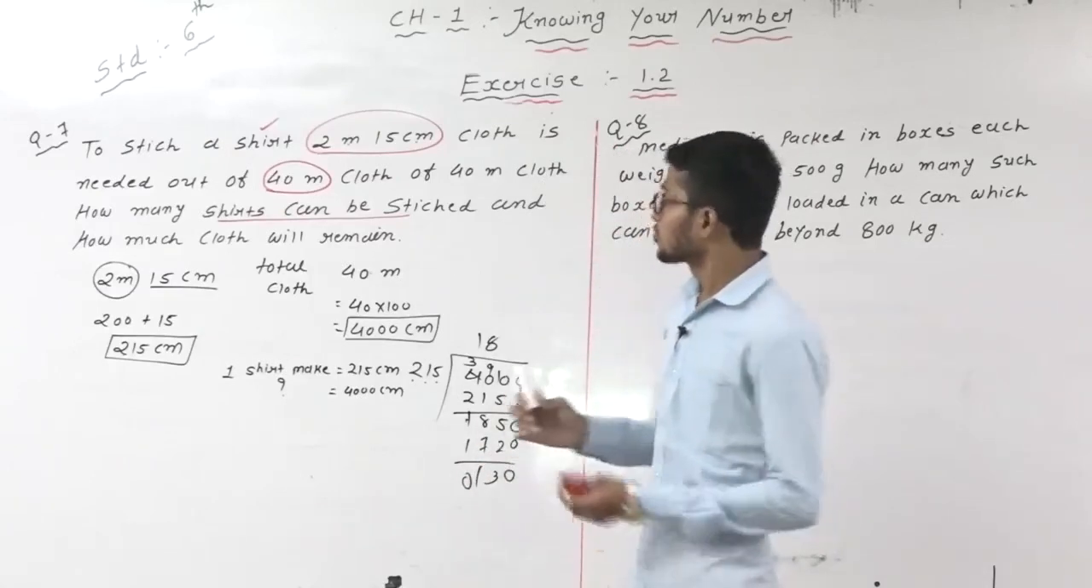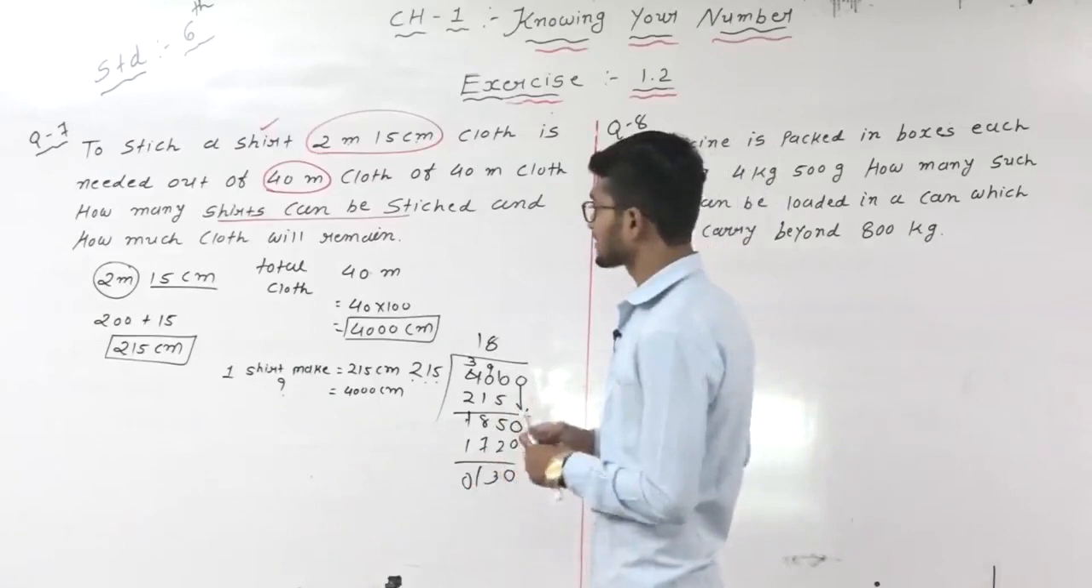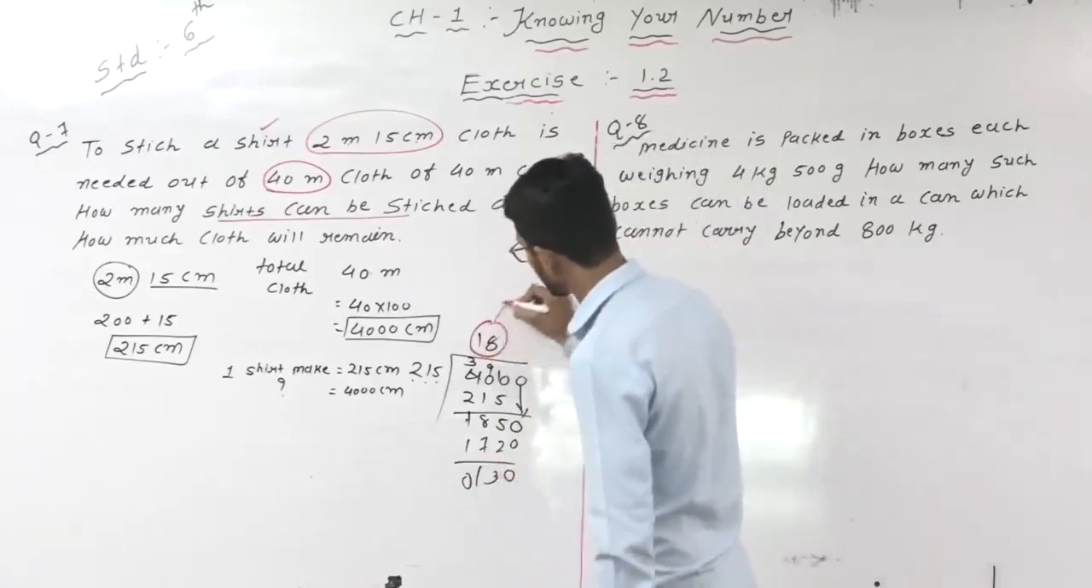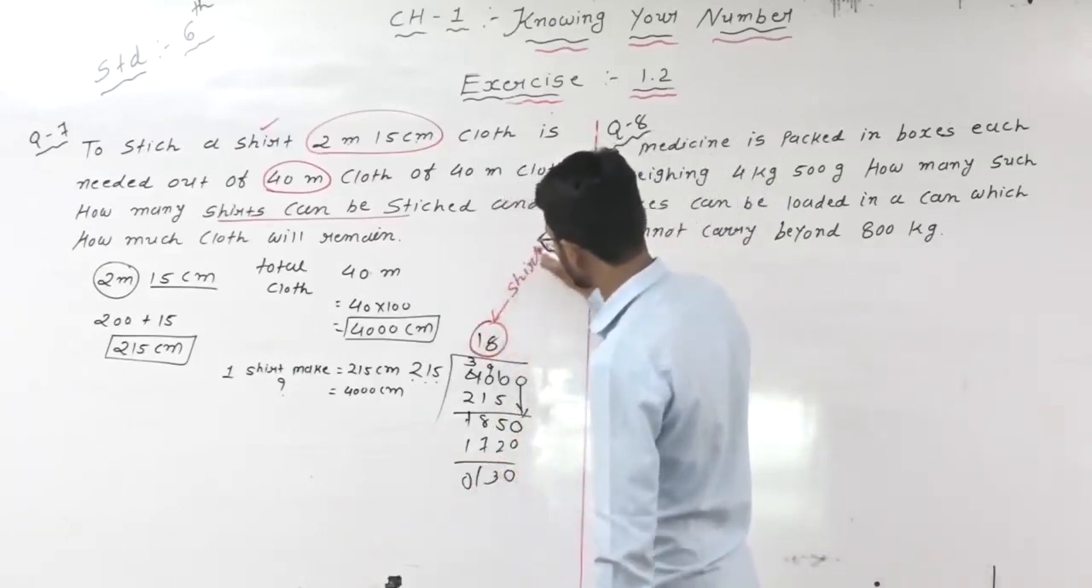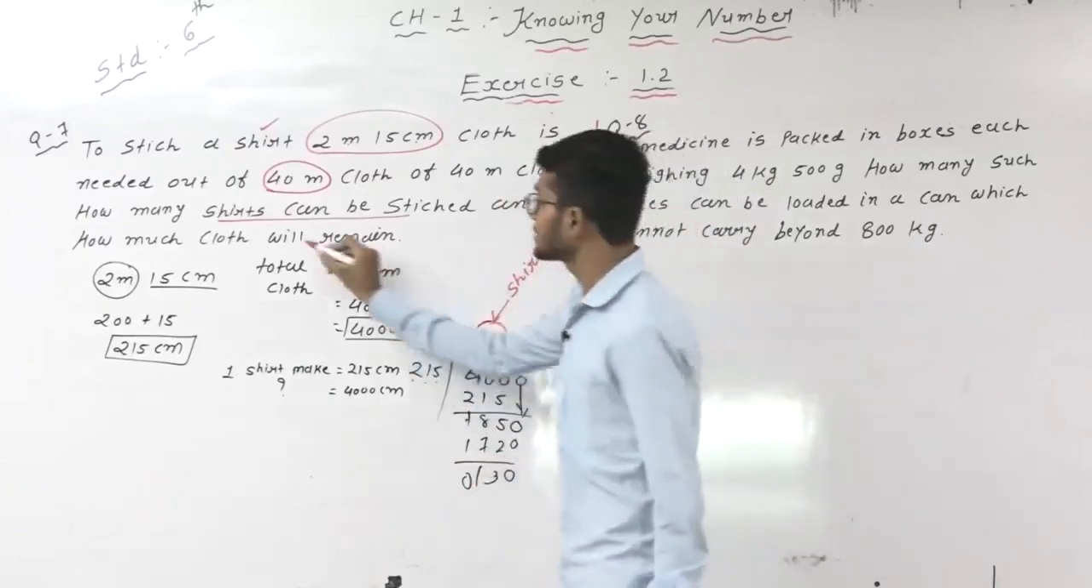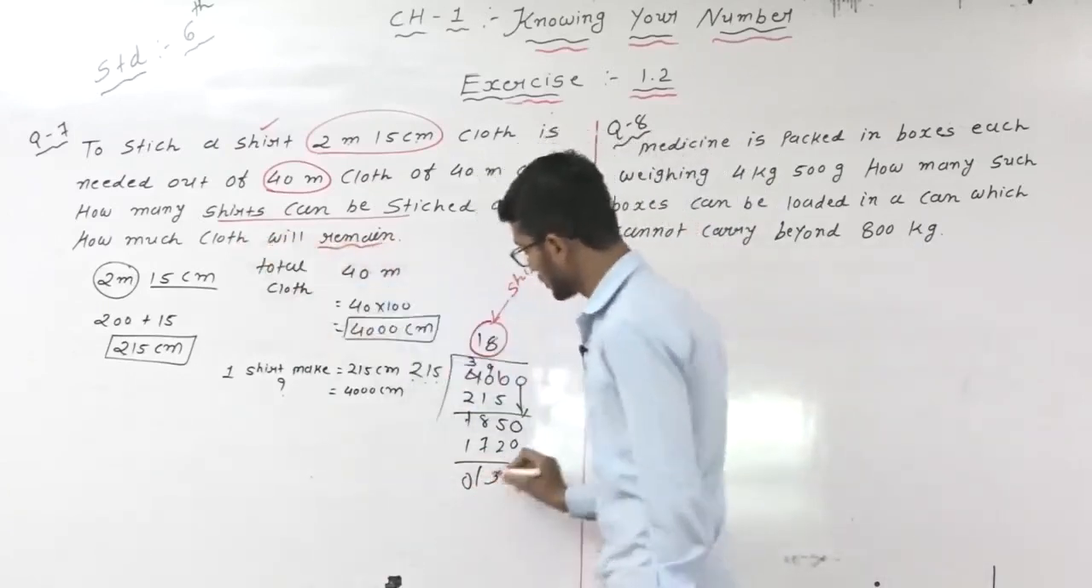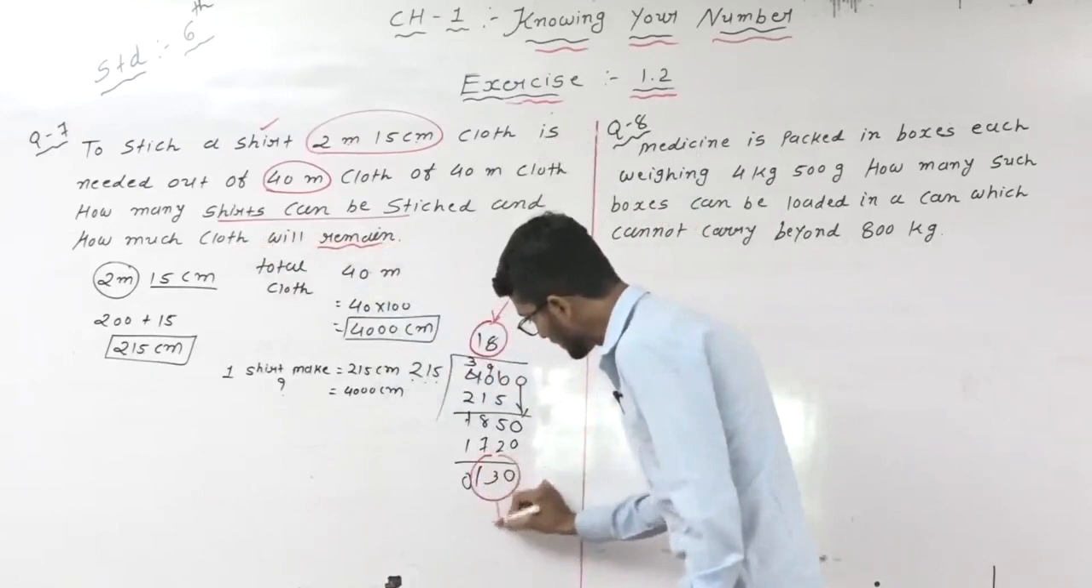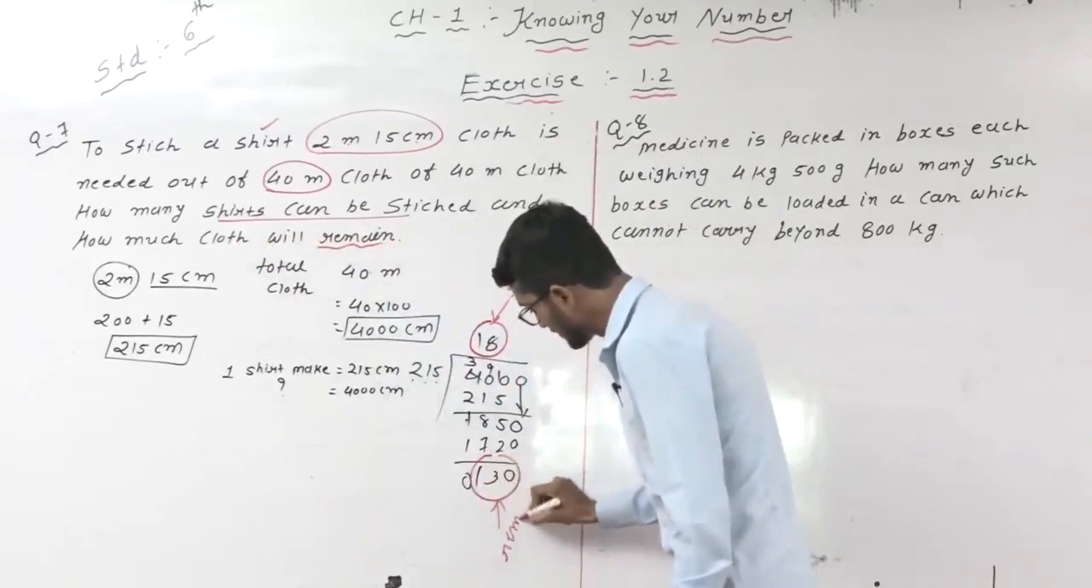So students, how many shirts are stitched in total? So here is the 18 shirts. So this one is 18 shirts are stitched. And here is the units. Remaining how much cloth? So 130 centimeter. This one is the remaining cloth.